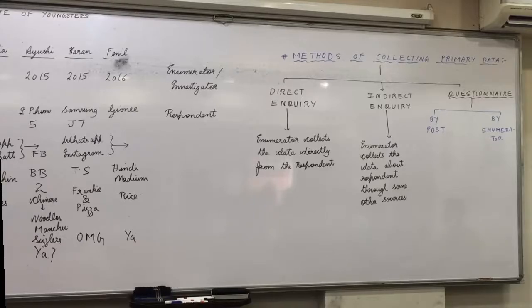Collection. What is the name of the first chapter? Collection. If you remember, yesterday I told you collection we will study in the first chapter. Organization we will study in the second and third chapter. And analysis we shall study in the rest of the chapters. Right? So look at page number 2. Last second paragraph. Do you find something in inverted commas, dark letters? Yes. That is the definition of statistics.